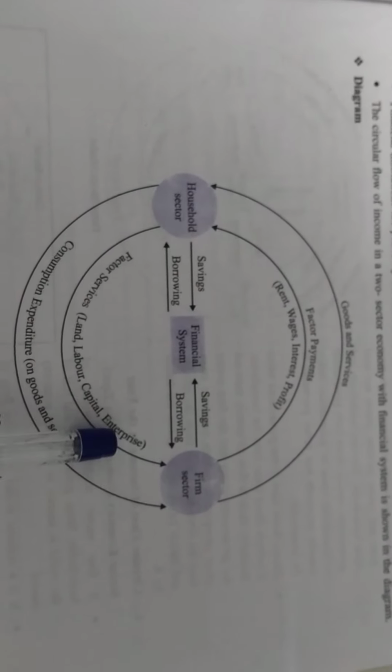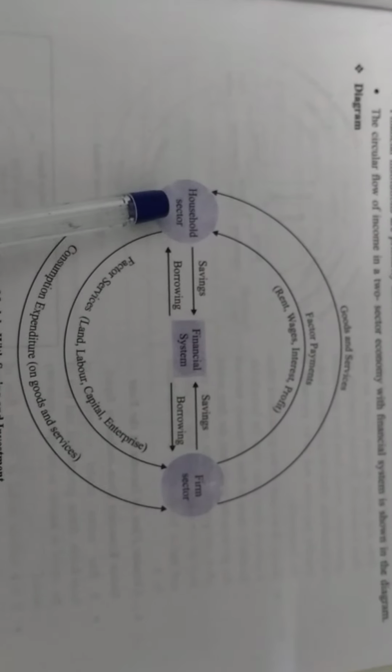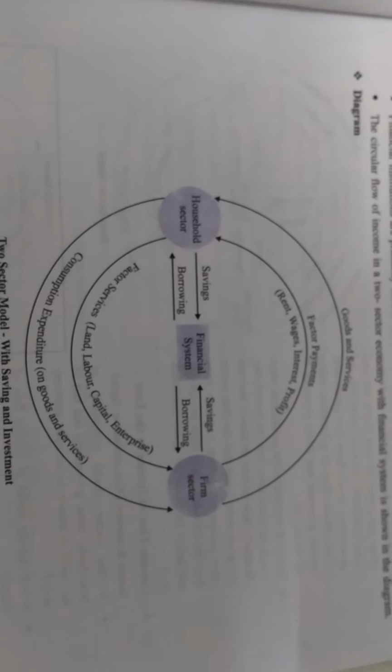When the household get the factor payment, so household will do the expenditure. They will start doing the expenditure on the goods and services of the firms. So when the firms will get the money in form of the expenditure, they will start doing work and they will start producing more goods and services and they start giving it to the household sector. So this is your two sector economy.